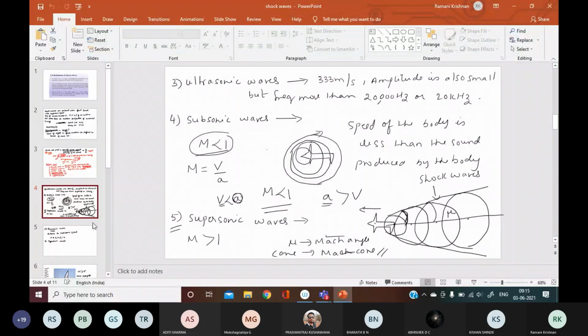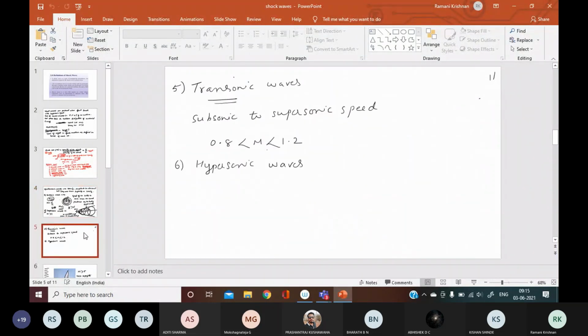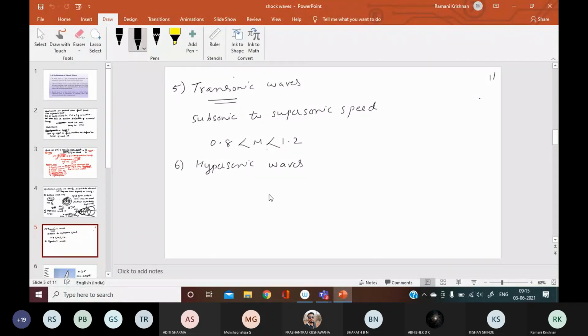Then we also saw transonic waves. When the speed shifts from subsonic to supersonic, it is called transonic. The transition of the speed from subsonic to supersonic speed is called transonic waves. The Mach number value is 0.8 to 1.2. Hypersonic means what we saw? In hypersonic, the Mach number is greater than 5. Greater than 5, right? Okay.